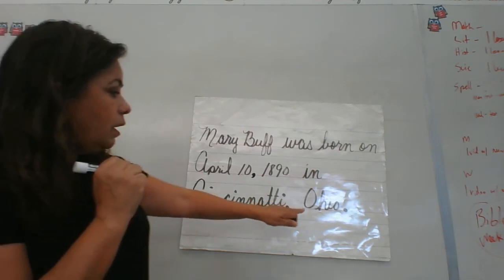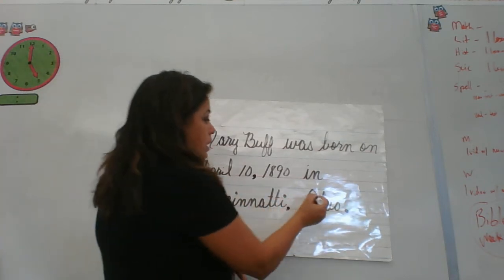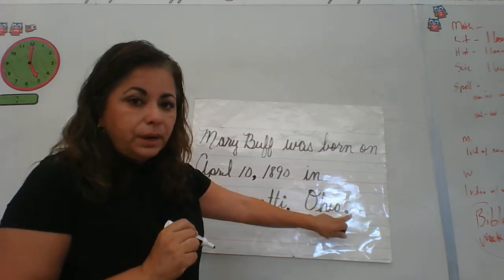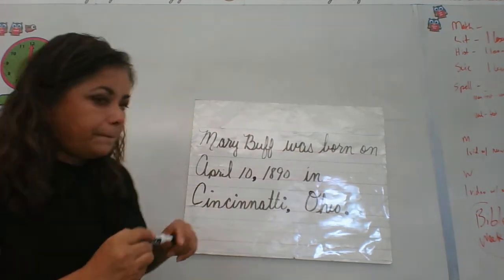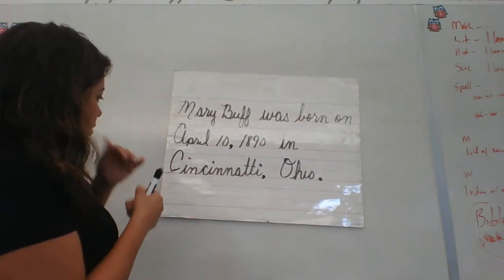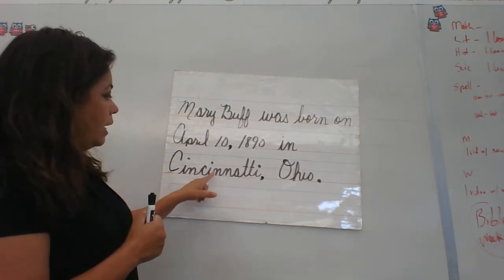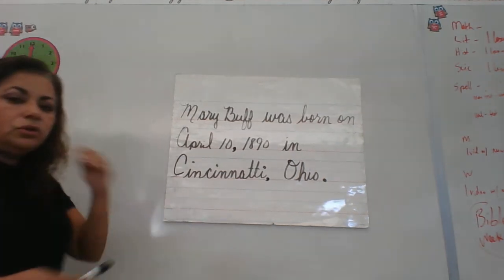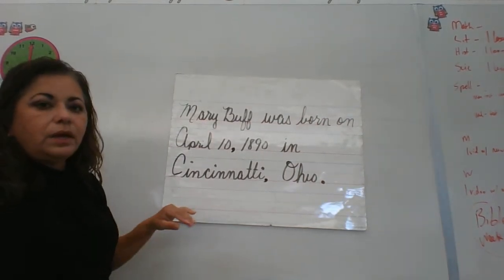Ohio is the name of a state. Uppercase O. I think uppercase O has a little loop. I finish my sentence, so I write a period at the end, right next to the O, and it's right on the line. It's not floating up in the air. Okay, and I can see there's a glare for you guys. I think that's better. Okay, Cincinnati is a long word. All right, so I'm going to leave that up for just a second while you pause it, write it out, and then I'm going to continue.